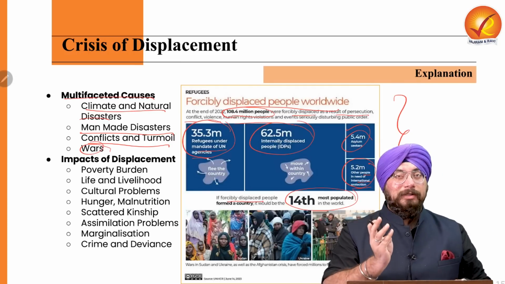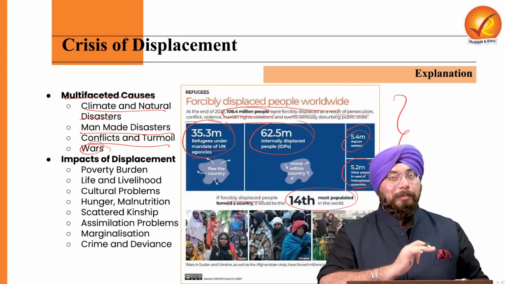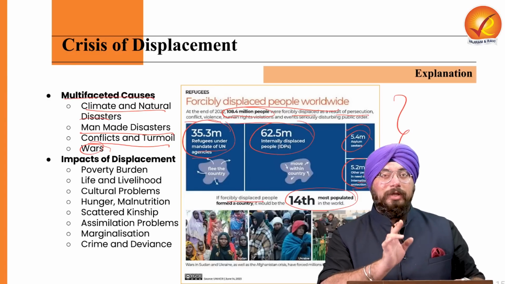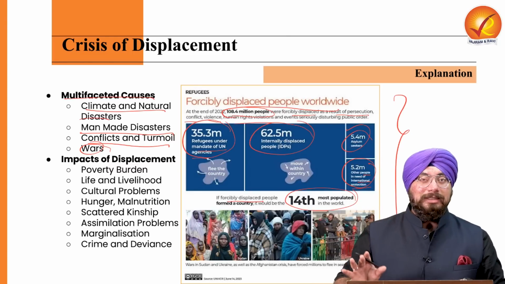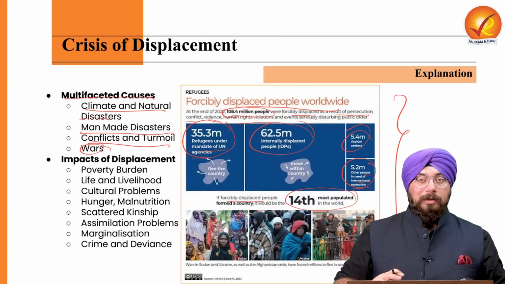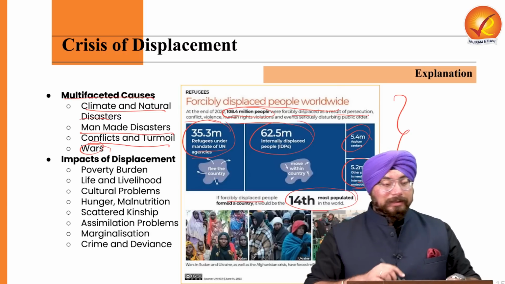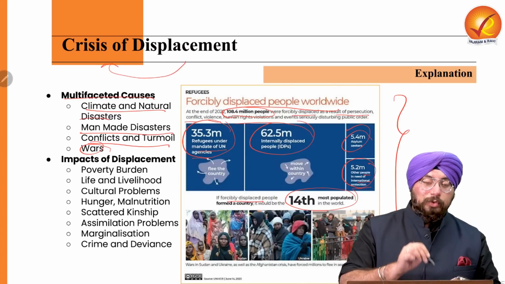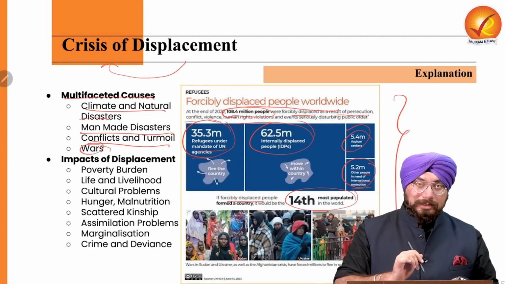For example, it happened during World War I as well, World War II as well. It is happening in the current Russia-Ukraine war as well. Displacement of lakhs and crores of people is happening in Russia and Ukraine. So that is also one of the multifaceted causes because of which displacement happens. And this displacement turns into a crisis, and how it turns into a crisis we will be seeing.